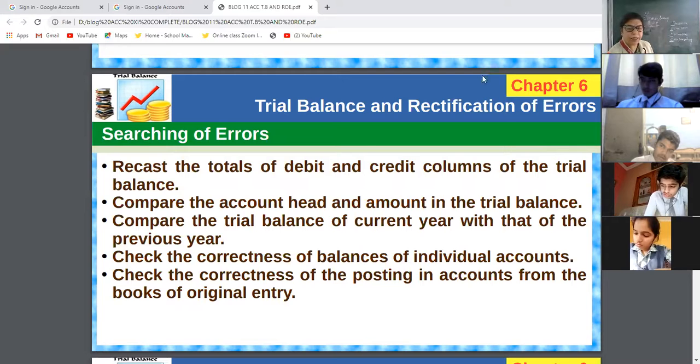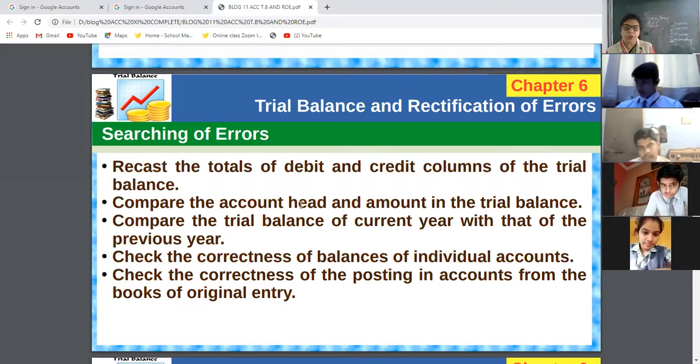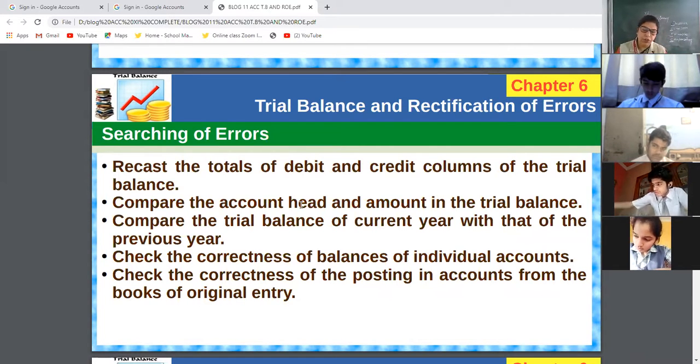This will be the second step, a second method which is also very useful. When you compare the account with the amount, then you can find out. Like in the account, sales is shown as 42 lakh and in the new trial balance the amount is 4,20,000.